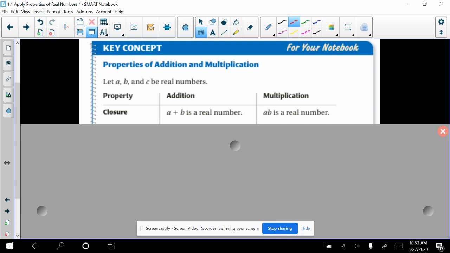Now, I know you guys only know what real numbers are, but this applies to integers as well, which you guys have a good grasp of, right? If you added two integers, you would still have an integer. Or if you added two whole numbers, you would still have a whole number. If you added two rational numbers, you're not going to suddenly have an irrational number.